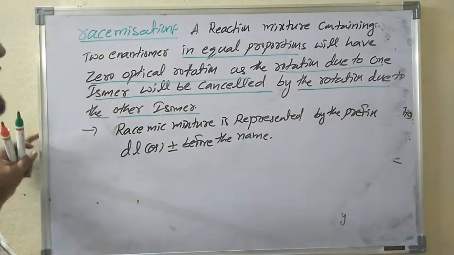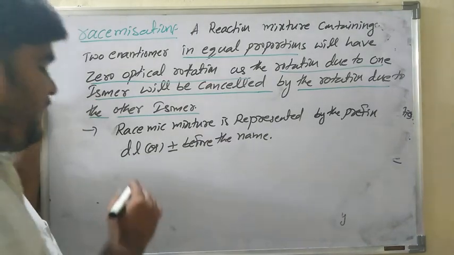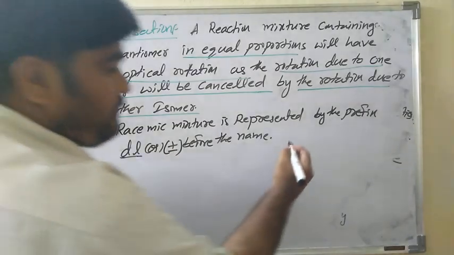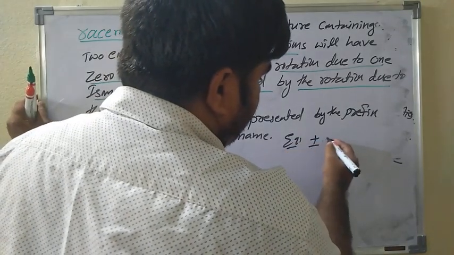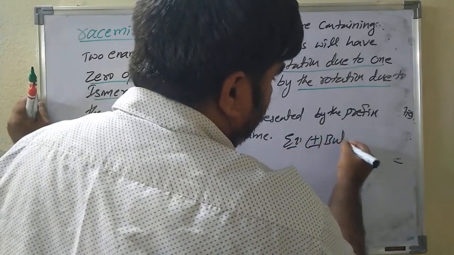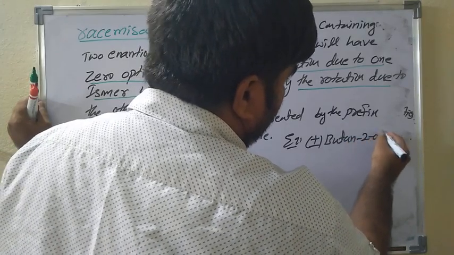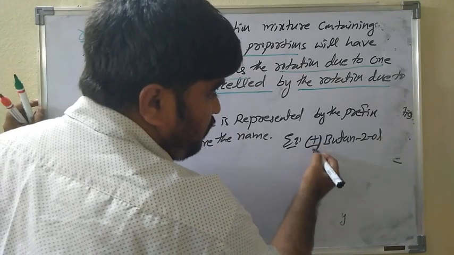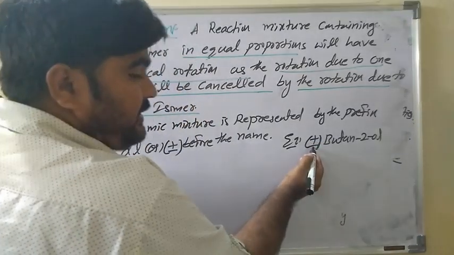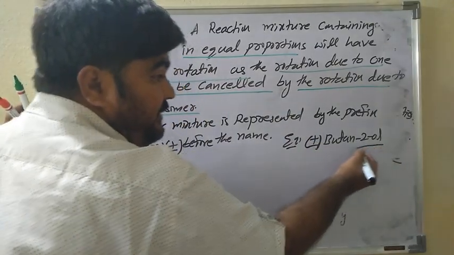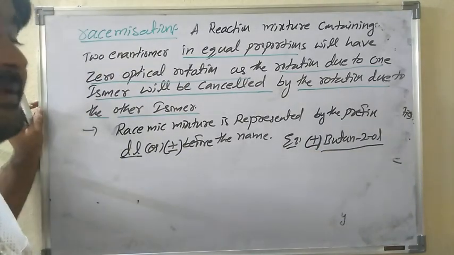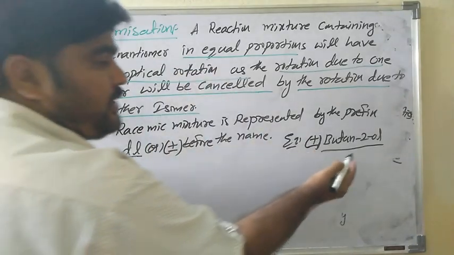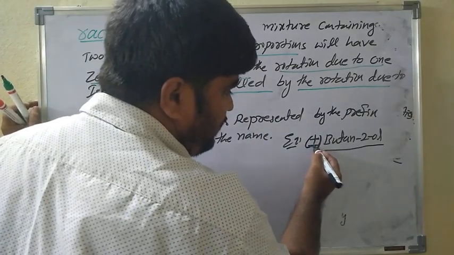See, an example is plus or minus butane-2-ol. Plus or minus, both are there, that means it is the racemic mixture. Very, very important. Whenever plus or minus butane-2-ol, it means plus and minus both are there before the name.